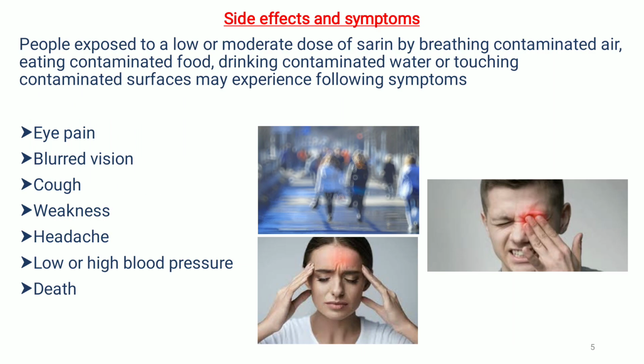Poisoning by nerve agents may lead to the following symptoms, such as eye pain, constriction of the pupil leading to blurred vision, cough, weakness, headache, low or high blood pressure, or ultimately death by asphyxiation or cardiac arrest.